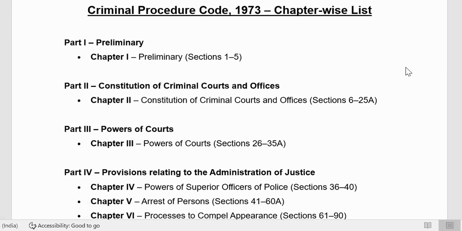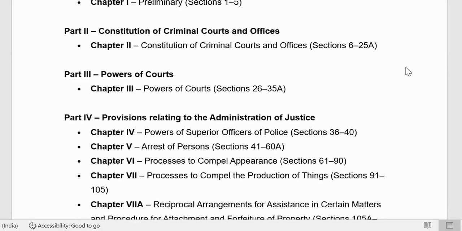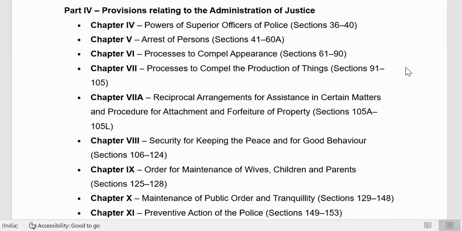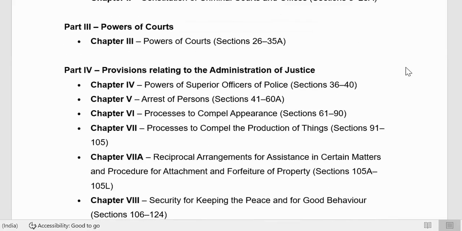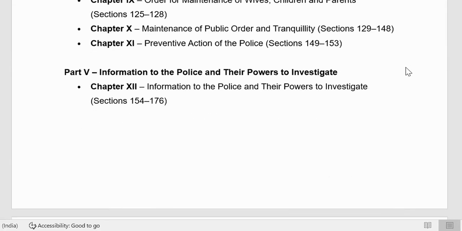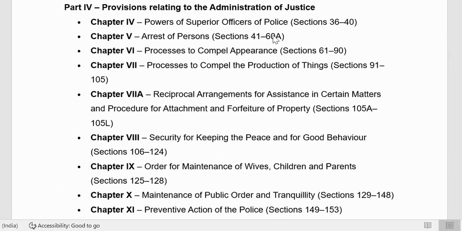I'll talk about the constitution of criminal courts and officers today. Powers of courts, we will talk about it. Provisions relating to administration of justice: normally, very rarely they have asked a question from this. They may ask, they may not ask, but only arrest is important. So they will ask about the arrest of a person. Then information. Chapter 5 is important: arrest of person.